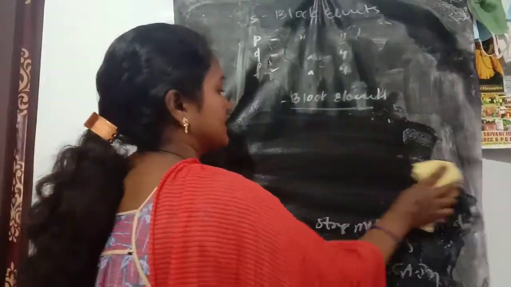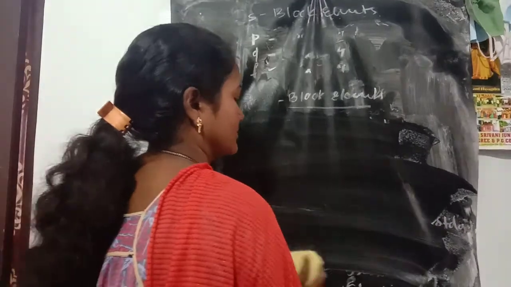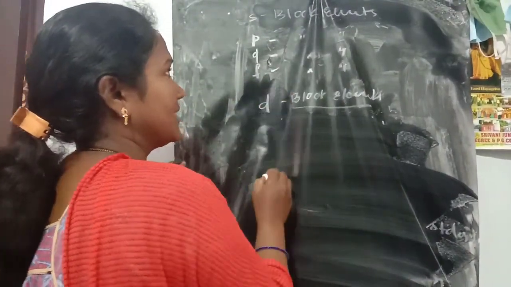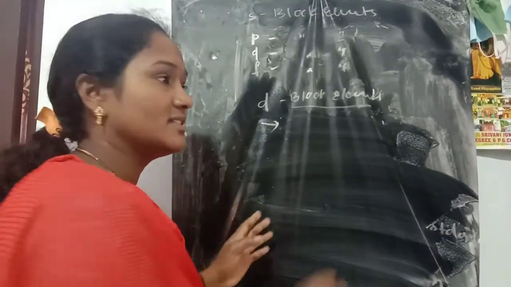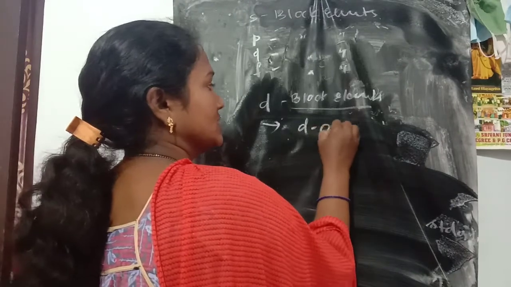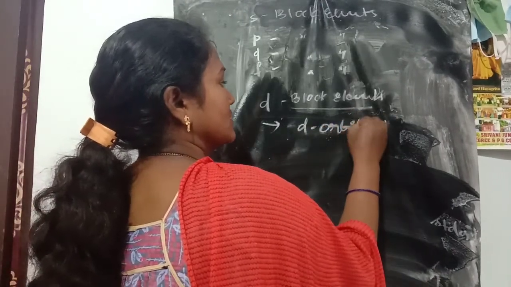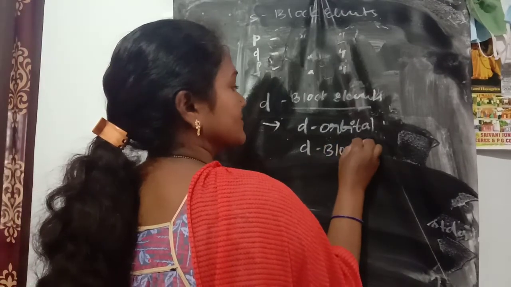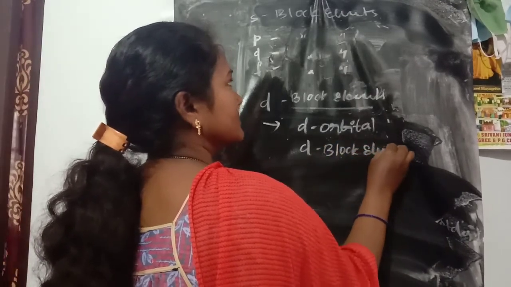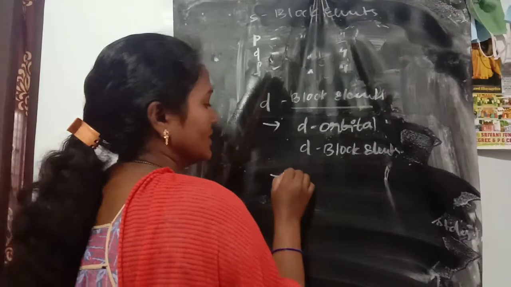D block elements. The D block elements are those in which the differentiating electrons are entering the D orbital. This is called D block elements.